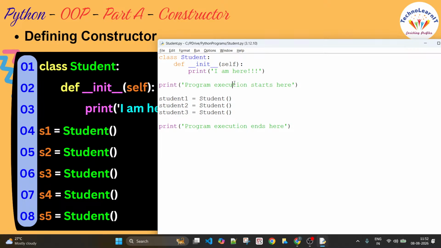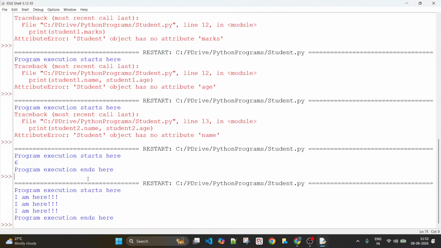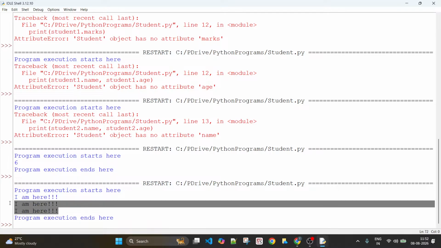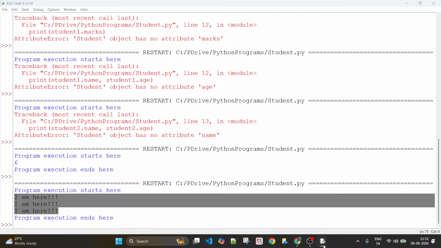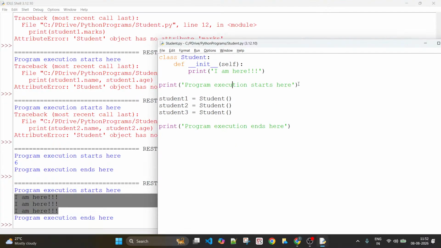There is no explicit call that you made. However, when an object is created, automatically the constructor would be invoked. So that is what the current output proves, right? I have just created three objects and I can see this message coming thrice. Where is this message coming from? It is coming from this place only.